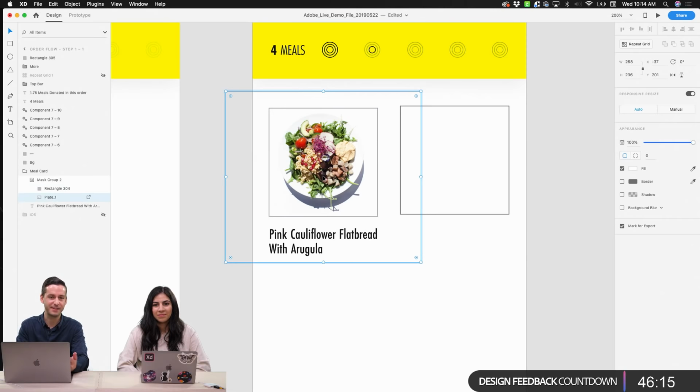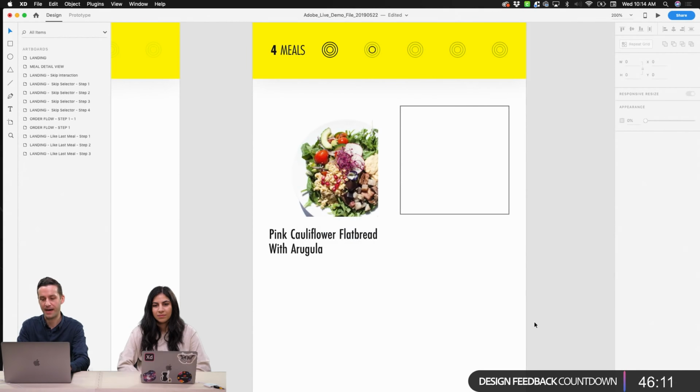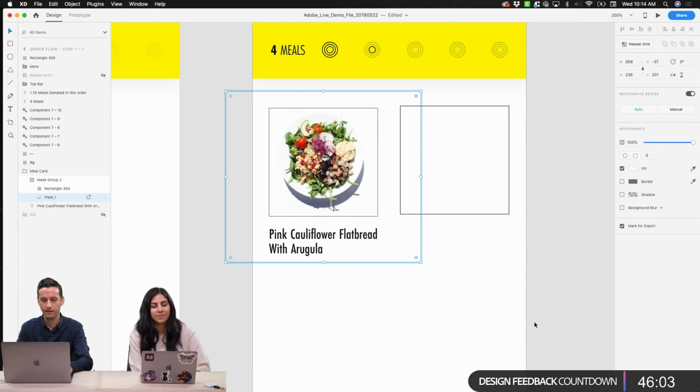Also, if we have this image right here and then maybe our next image, we kind of break out of our mask, like we do this. We just want to be sure that we've handled our interface in such a way that allows for those sorts of variations in our photography.